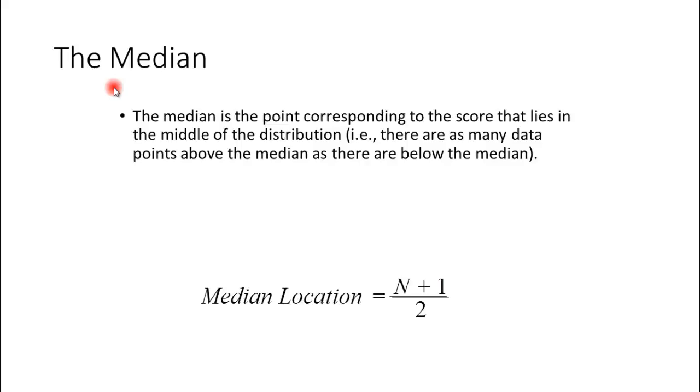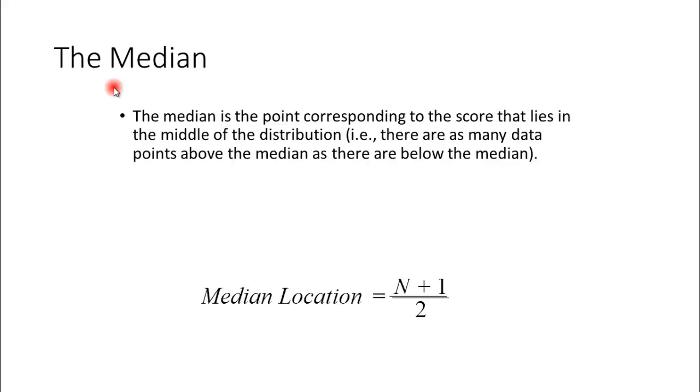When we say middle of the distribution, there are as many data points above the median as there are below the median. So the median location is called the centered position. Let's say I have a data set with 5 data points. If I arrange it in ascending or descending order, then the third data point is the median. So the median location, if n, the number of observations, is odd, like 5 in my example, is 5 plus 1 is 6, 6 by 2 is 3. So the median location would be third.